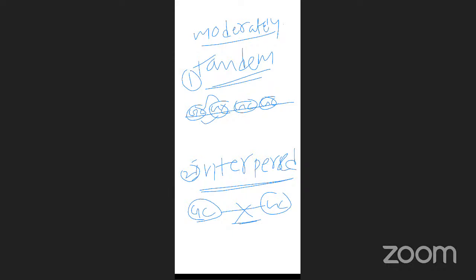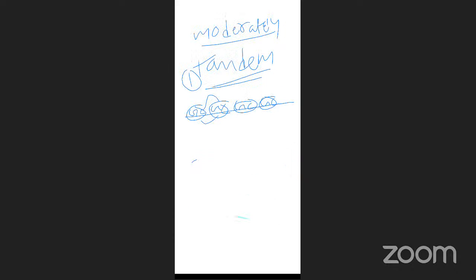Again, tandem repeat has three types: multiple copy, mini satellite, micro satellite. First, moderately tandem and interspersed. Tandem is without gap, one after another, repeatedly: GC, again GC, again GC. But here GC is separated by some other nitrogen bases, and again somewhere the GC is repeated. That is interspersed. And tandem repeat is again classified into three types.